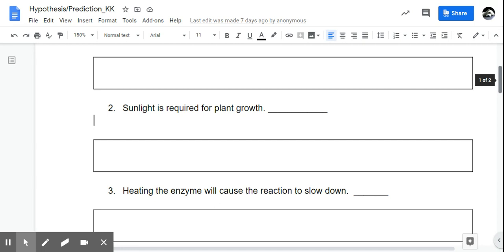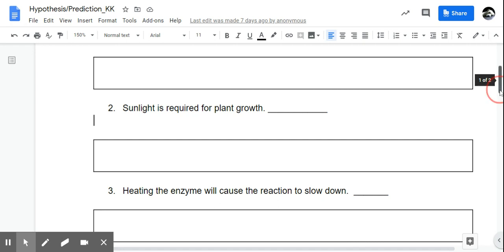Plants that do not have access to light will not grow as much as ones that do have access to light. Plants that grow in the tropics, which have the same amount of sunlight pretty much every single day of the year, will grow more than ones that live in the Arctic, which only have a limited amount of exposure to light, albeit for very long periods of time during the summer, and vice versa during the winter. So that is a hypothesis.